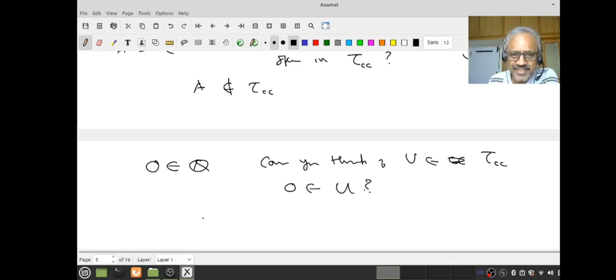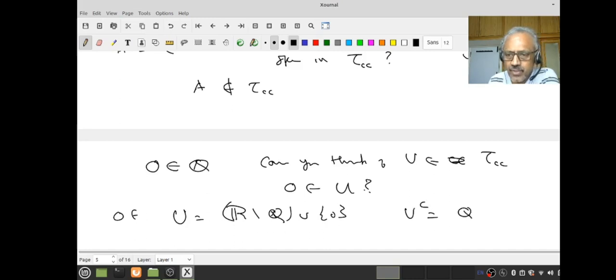You can think of something very crazy. So the open set U, let us look at R minus Q union the singleton 0. 0 belongs to this, and what is the complement? U complement is all rational numbers except 0. Therefore, this is countable. Therefore, what do I know? This is an open set.